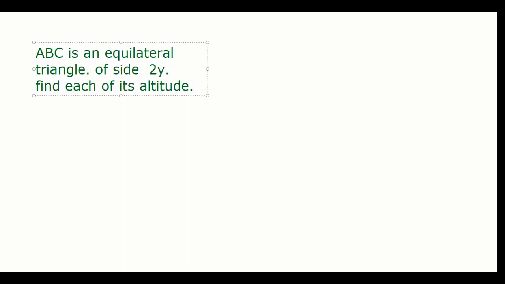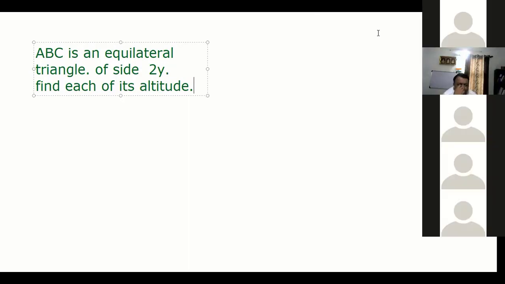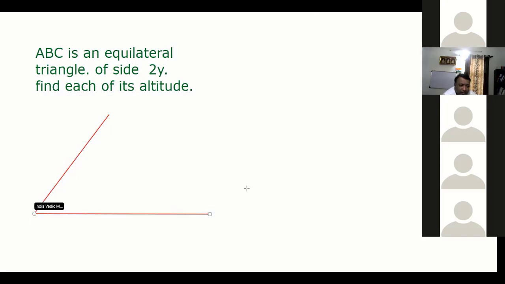Yes, sir. What is altitude? Sir, altitude is like the height. Tell me, Anushka, the difference between altitude and median. Not about equilateral triangle, I'm asking what is the difference between altitude and median. Altitude will be perpendicular, sir. Altitude is a perpendicular thing. And median will be the midpoint of the sides. The median is the midpoint of the side, guys. Your mind should be very clear. Median means midpoint of the side.